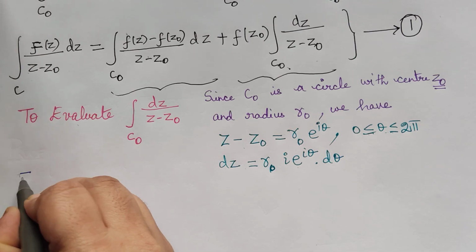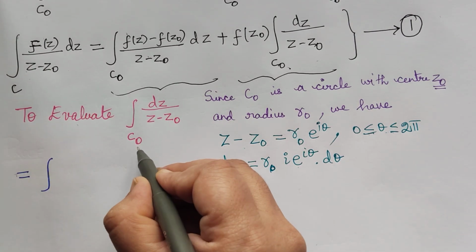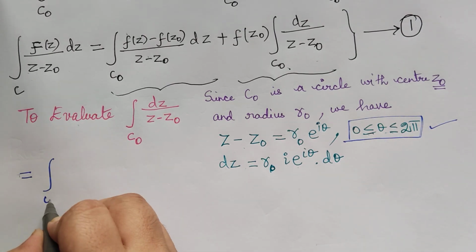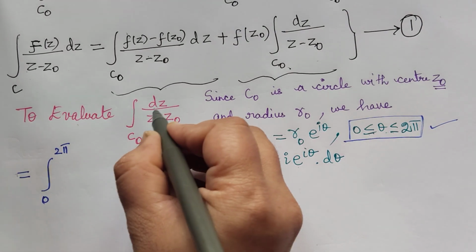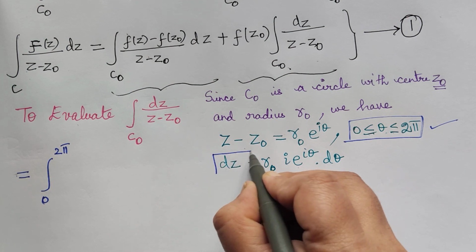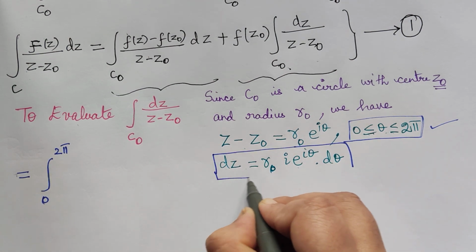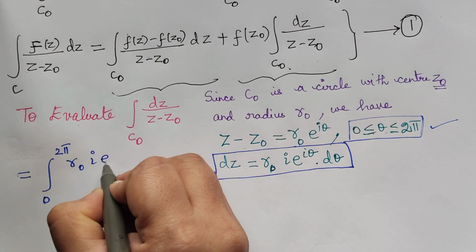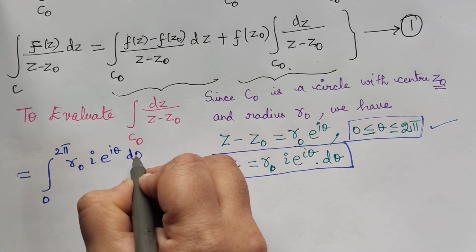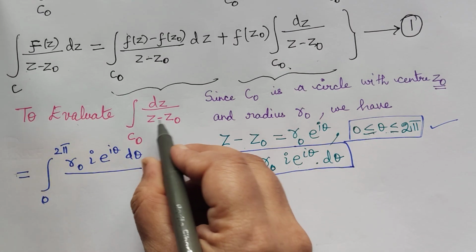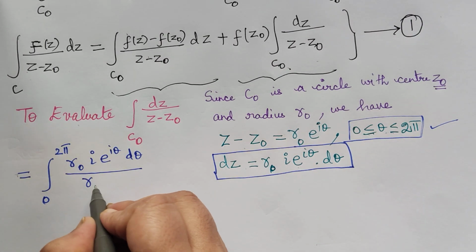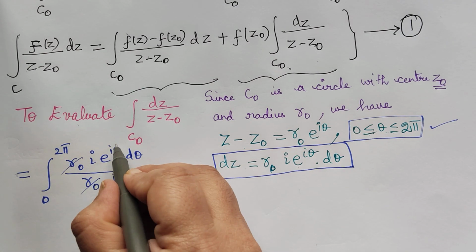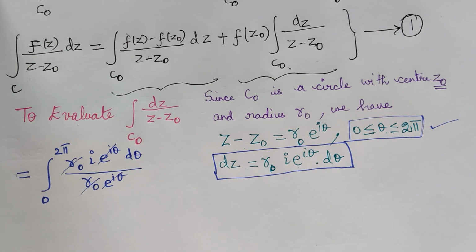So this integral will be equal to integral over the circle c naught. What is the limit for theta? It is 0 to 2 pi. And then what is dz? Dz we have obtained it here, so that we have to take and substitute. So r naught multiplied with i multiplied with e power i theta d theta divided by z minus z naught, which is r naught e power i theta. Now this r naught and r naught gets cancelled, e power i theta and e power i theta gets cancelled.